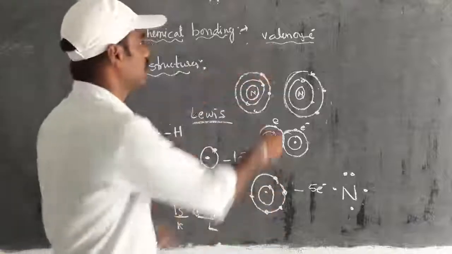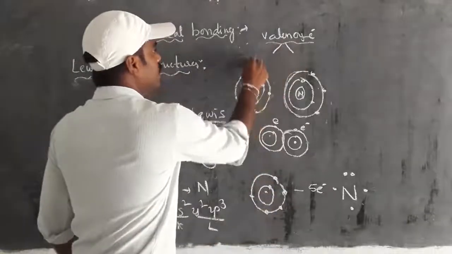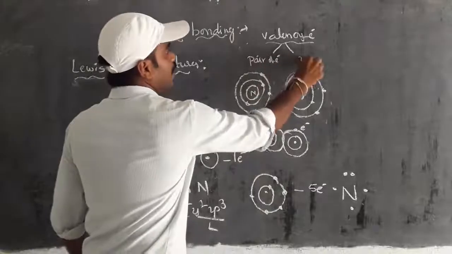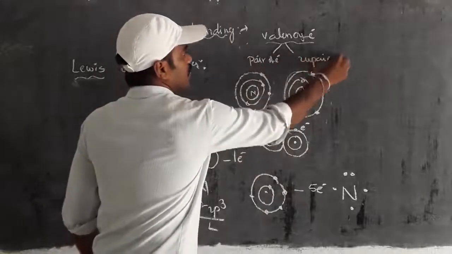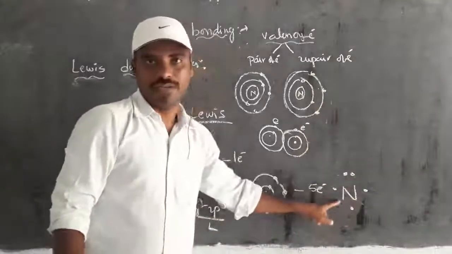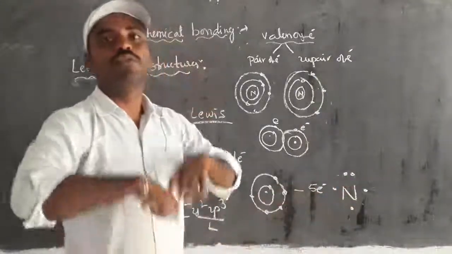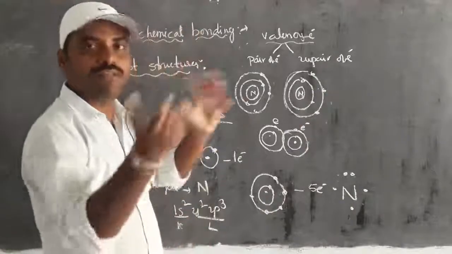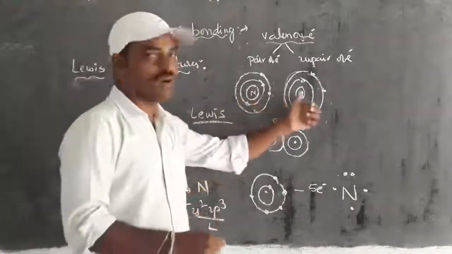And valence electrons are again of two types: one is pair of electrons, another one is unpaired electrons. So by this he was able to give the information how a chemical bond is formed between two atoms.